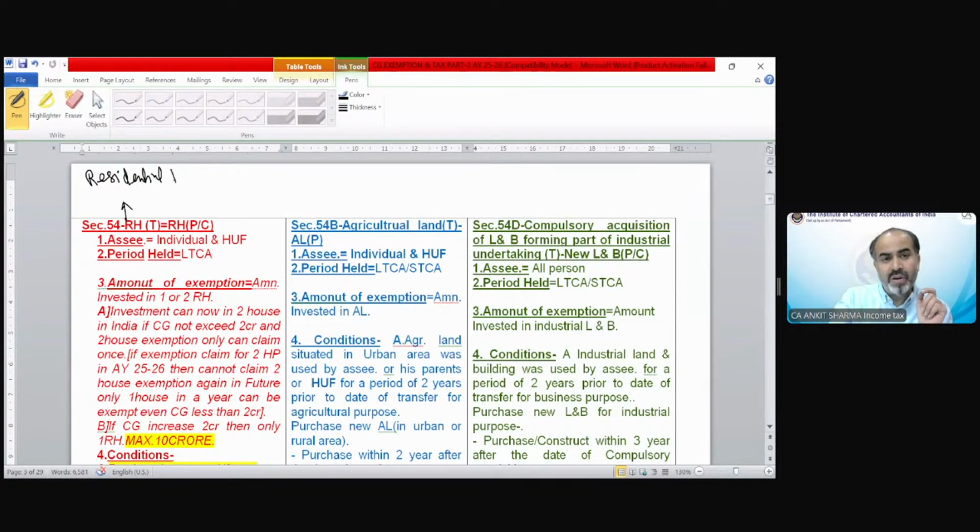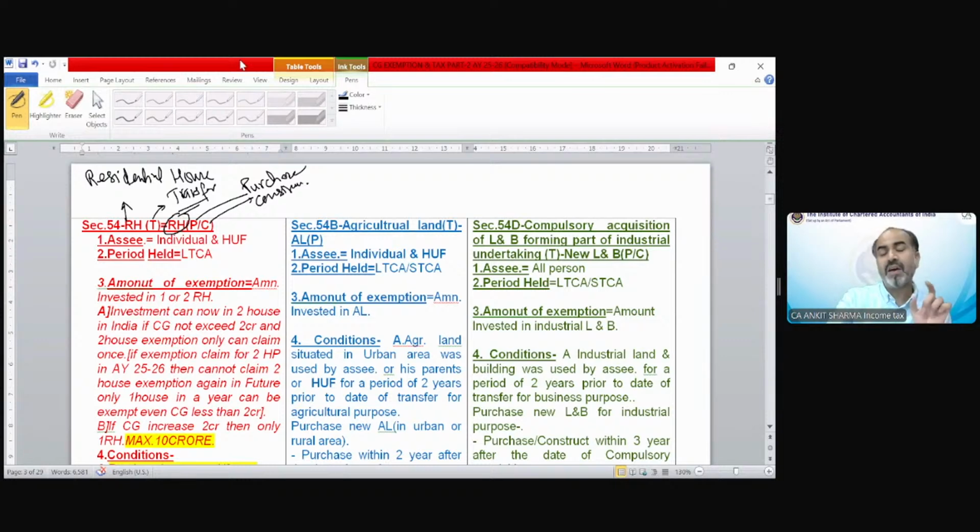So if you transfer a residential house, T stands for transfer. If you transfer a residential house and against that residential house transfer, you purchase or construct, P stands for purchase or construct, any other new residential house.